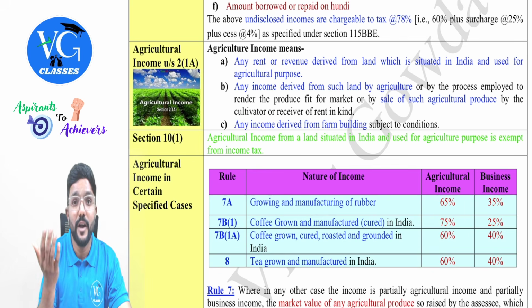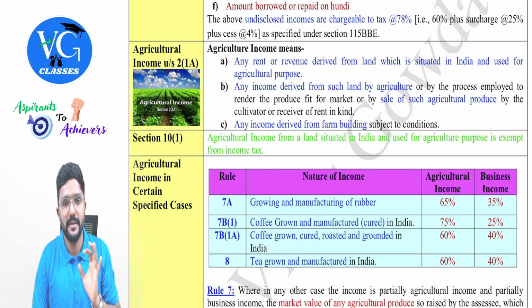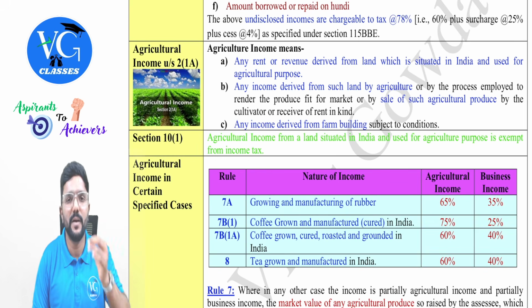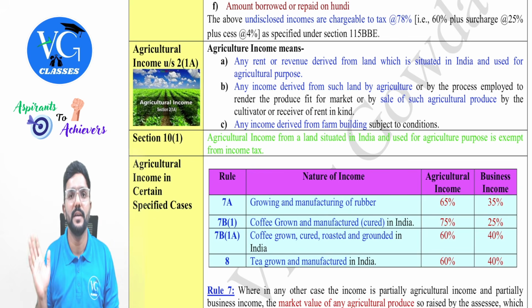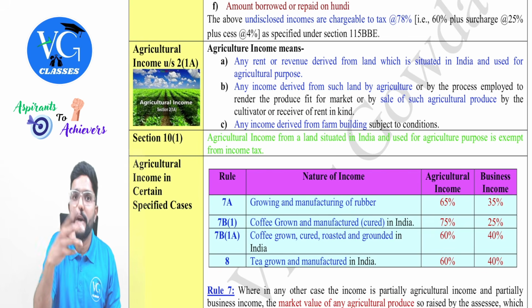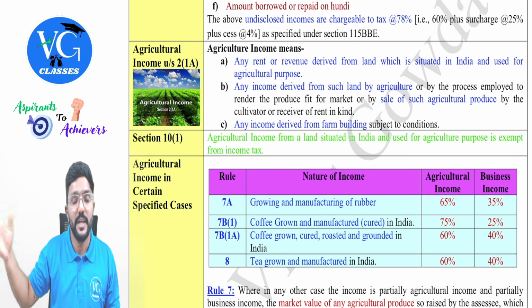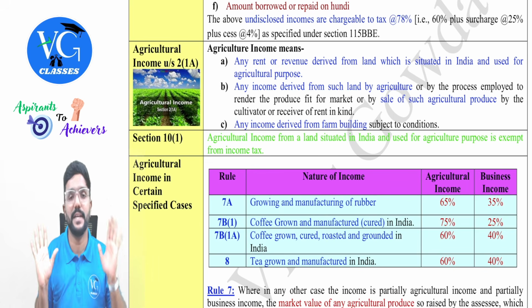How much rent will you pay me? 1 lakh, 2 lakh, 3 lakh, how much? Now you are paying me rent. Whatever rent you are paying me, is it an agriculture income for me? Yes. Whether you pay rent in money or in kind. Kind in the sense, whatever you are growing, assume 50% of that you are giving to me. Is it still an agriculture income for me? Yes. Whether I use it for my personal purpose or I sell it, even from selling it, whatever I earn from selling of crops also will be considered as agriculture income for me.